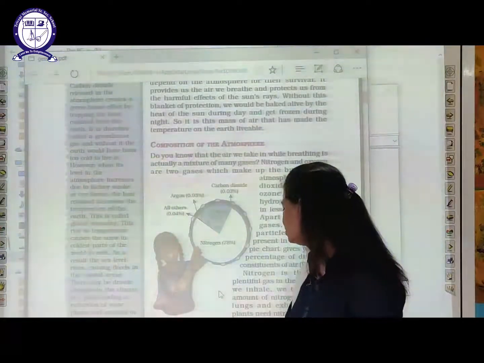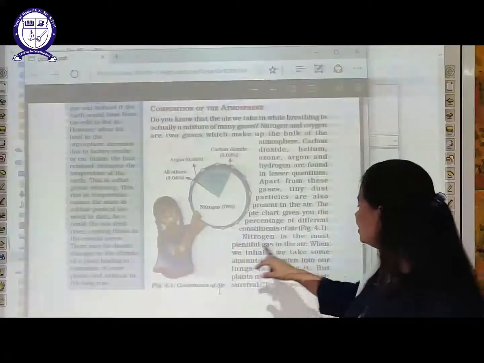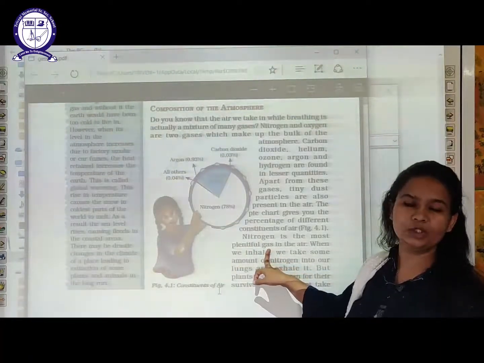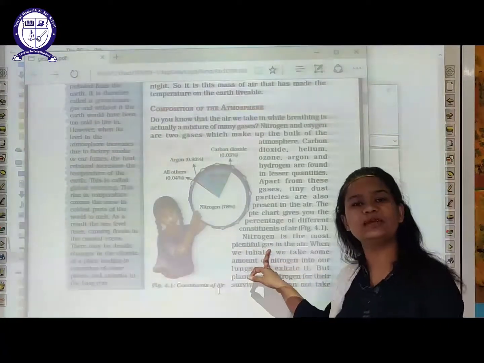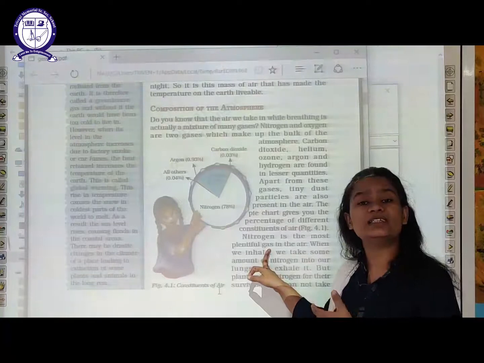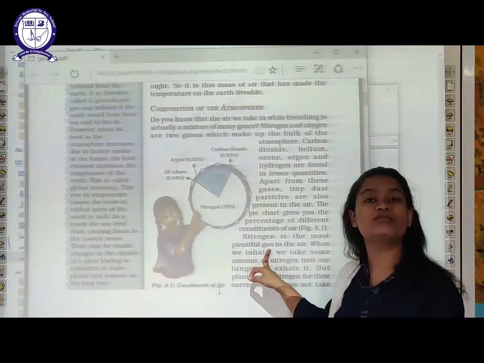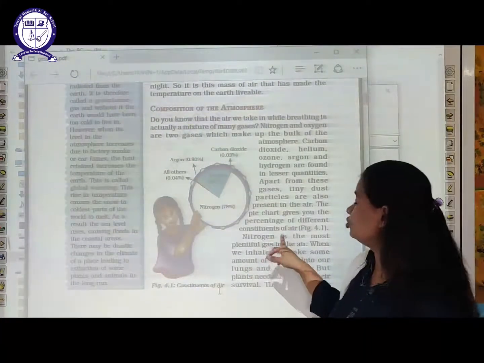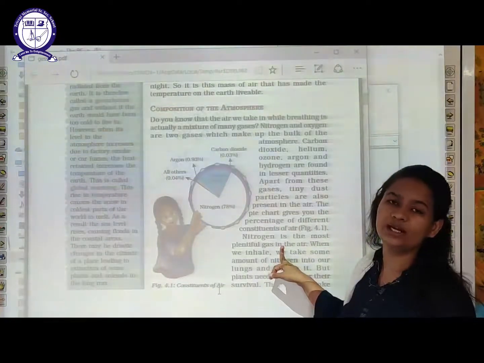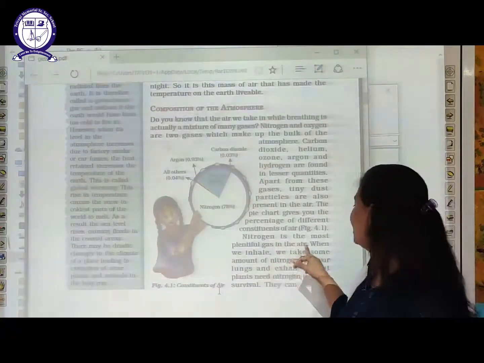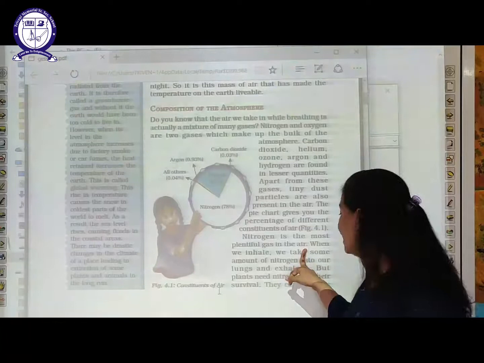Now see students, nitrogen is the most plentiful gas. What do we mean by plentiful? Plenty means present in maximum or vast quantity. So nitrogen is present in vast quantity in our atmosphere, in the air.